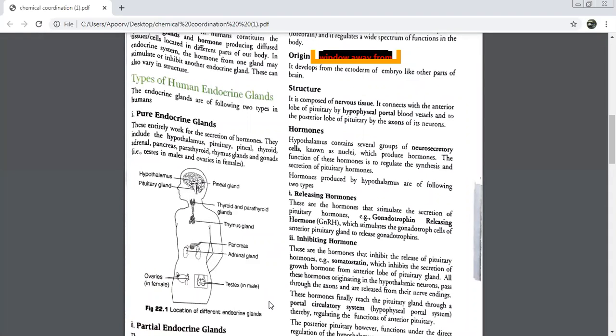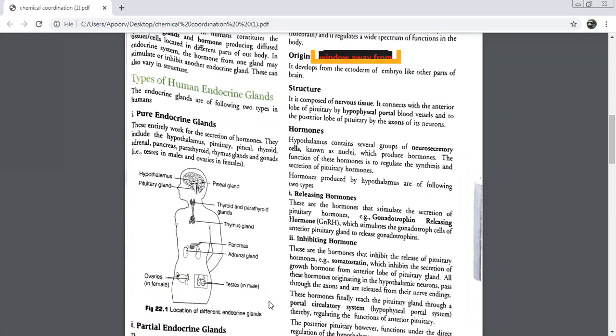Very good. So through the portal system it will reach the anterior part of the pituitary. Then it will motivate or stimulate some cells. What is the name of the cells? Gonadotropin cells. And then they will start releasing a hormone. What is the hormone they'll release?